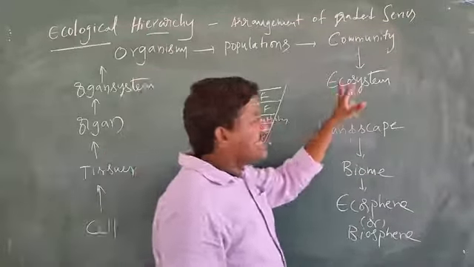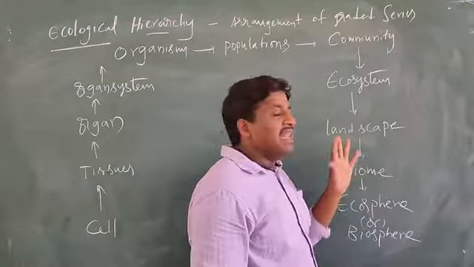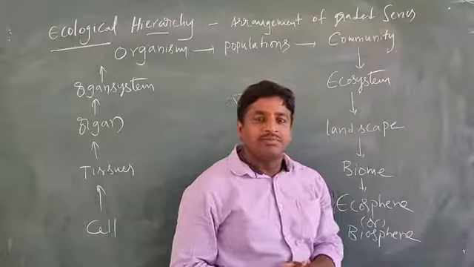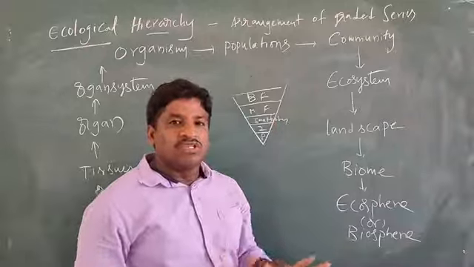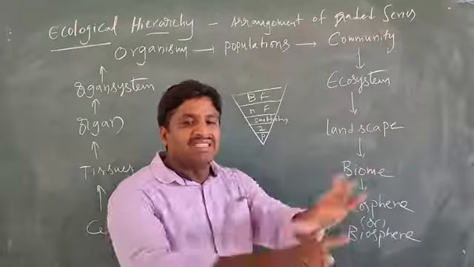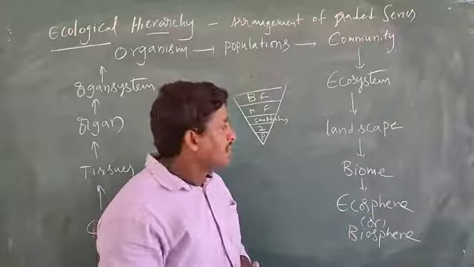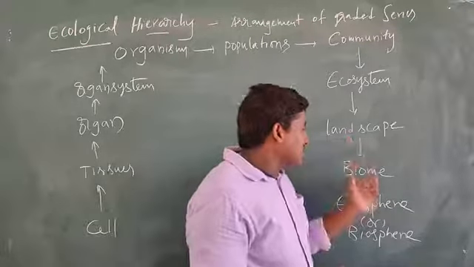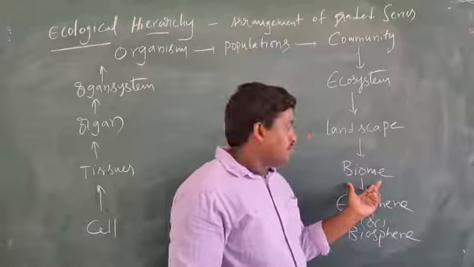So these ecosystems together form a landscape. There are different kinds of ecosystems present anywhere on the land, and they can form a landscape. These landscapes together can form biomes.